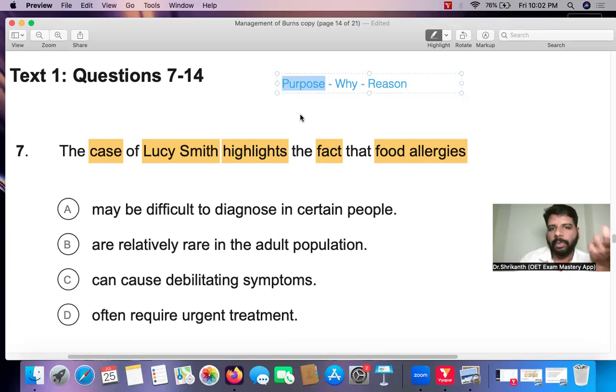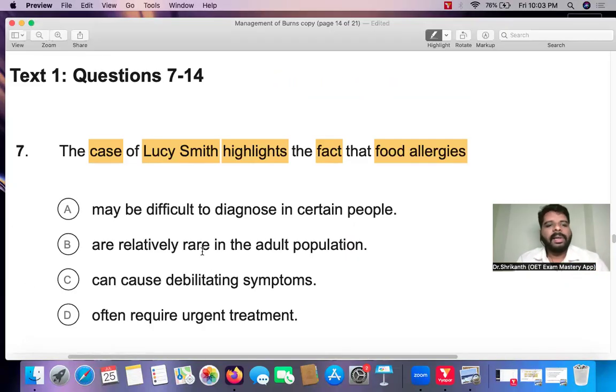For what purpose is he using Lucy Smith's case over here? Now you have to read this entire paragraph and think, why did the writer use this particular person's case to give me what information? What is the purpose of using Lucy Smith's case? That is what you need to understand. So, purpose type question.